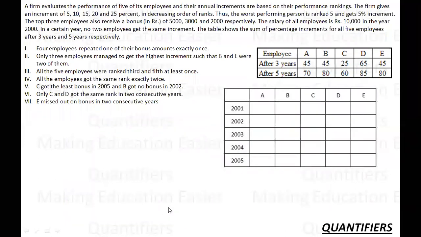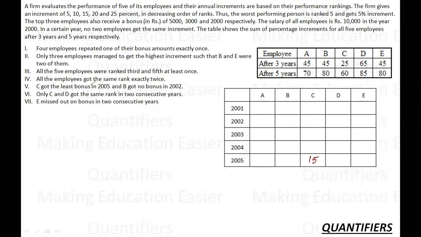Now C has got the least bonus here. So if C has got the least bonus here, which means C's increment will be 15%. I'm talking about the percentage terms because top to bottom are 25, 20, 15, 10 and 5. So C is getting the 3rd highest. So C is getting 15.